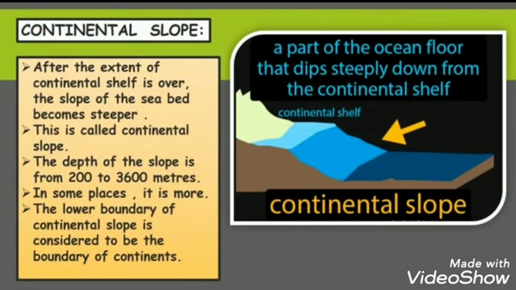Now, next we will see continental slope. After the extent of the continental shelf is over, the slope of the seabed becomes steeper. This is called continental slope. The depth of the slope is from 200 meters to 3600 meters. In some places, it is more. The continental slope is narrow. The lower boundary of the continental slope is considered to be the boundary of continents.